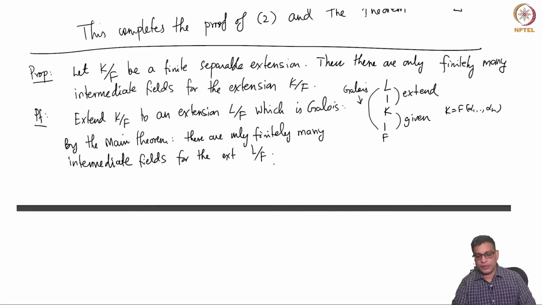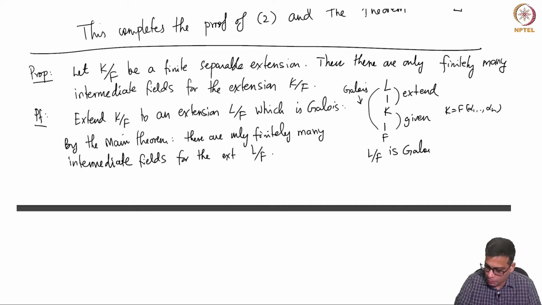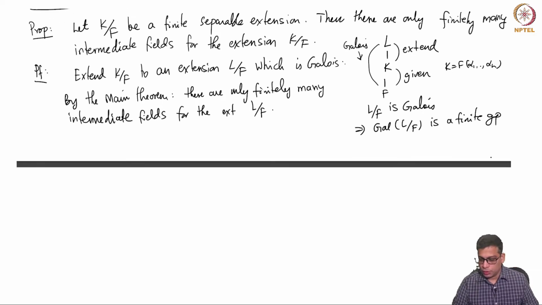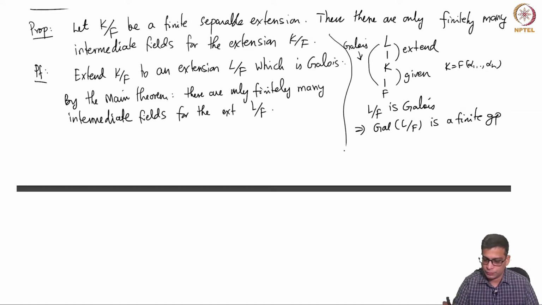Because L over F is a Galois extension, it is a finite extension. So, of course, L over F Galois implies the Galois group is a finite group, right? Because that cardinality is exactly equal to the degree of L over F.